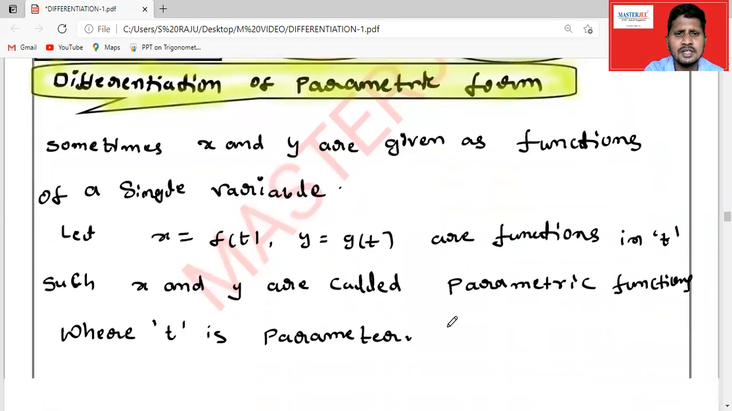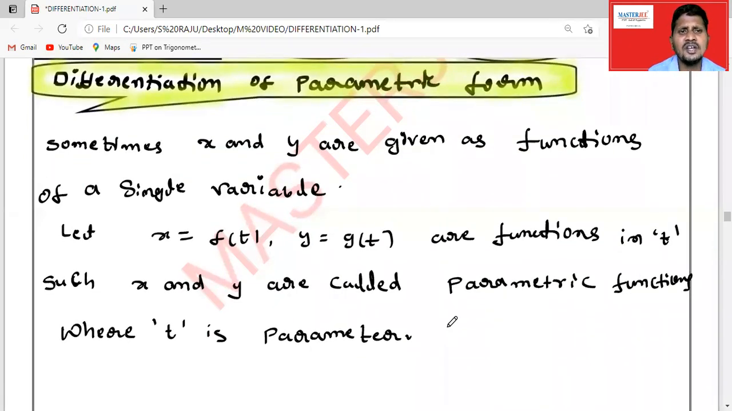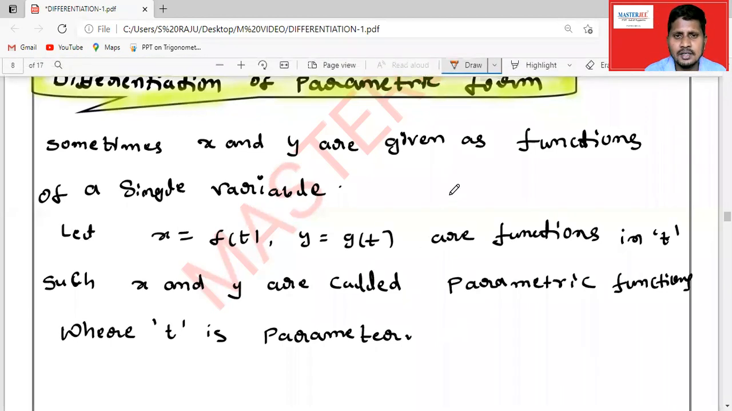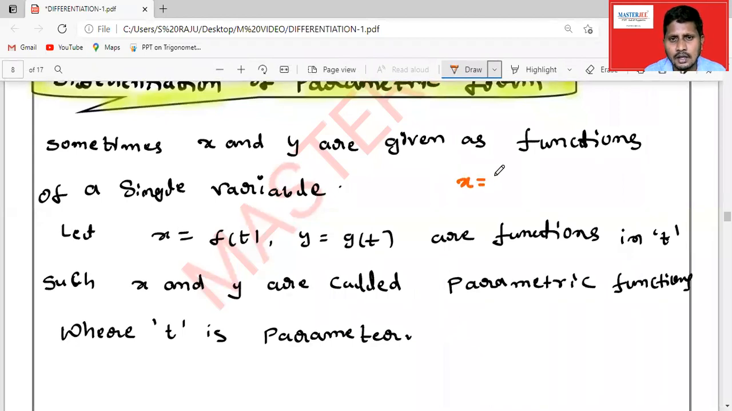I have written here clearly, differentiation of parametric form. We already see the parametric form in our geometry, like a circle. We can express the two variables x and y in terms of theta. In calculus, for the circle, x equal to r cos theta and y equal to r sin theta are the parametric equations of the circle.